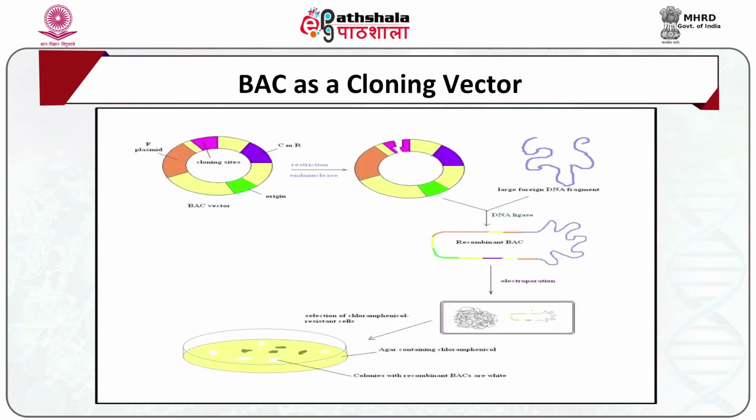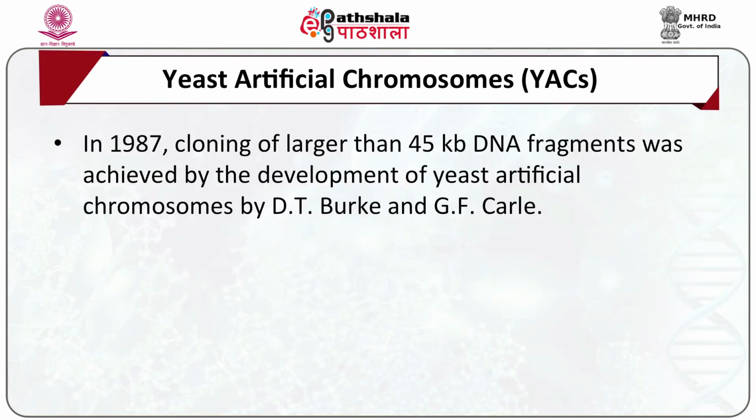For a BAC to be used as a cloning vehicle, the vector is linearized using restriction endonucleases, treated with a phosphatase, and then ligated with insert DNA fragments. After the recombinant DNA is produced, it is introduced into an E. coli host cell. Another vector is the yeast artificial chromosome, YAC.